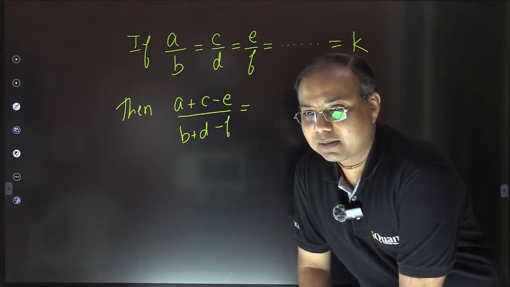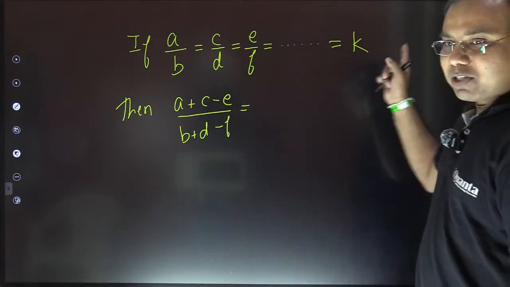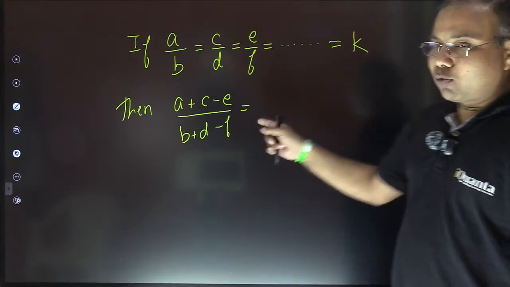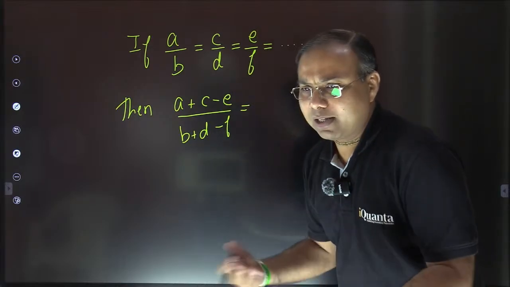Answer fast. You have to tell the answer in terms of K. I mentioned it is equal to K. So you need to answer in terms of K now. Will it be K, K square, 2K, 3K, what is it?